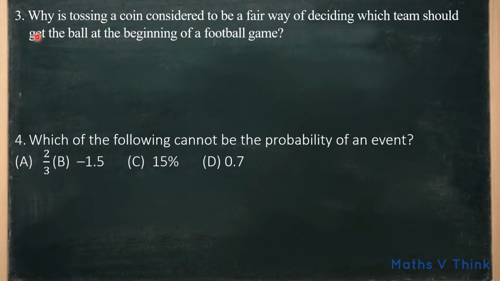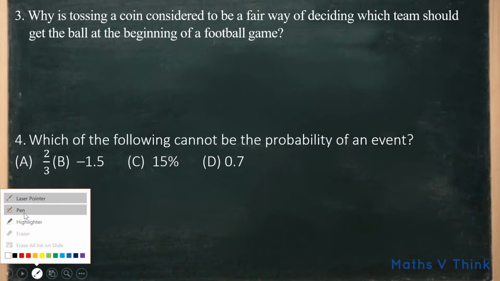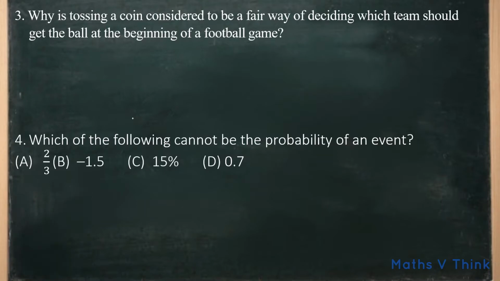The third question is, why is tossing a coin considered to be a fair way of deciding which team should get the ball at the beginning of a football game? So, why? Because tossing a coin gives an equally likely outcome.